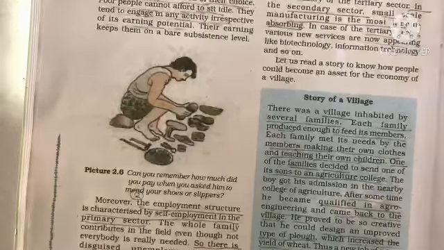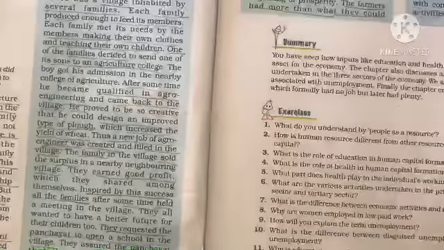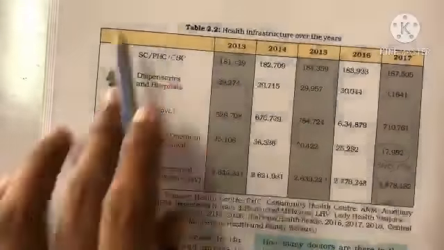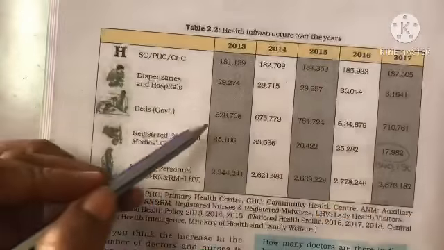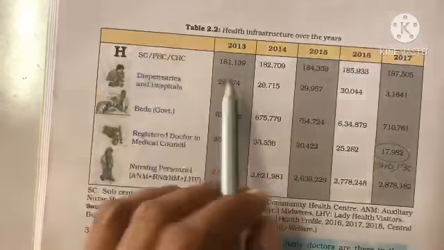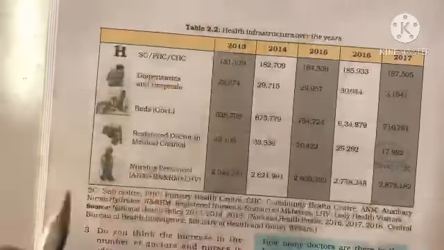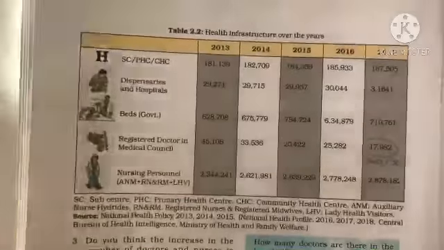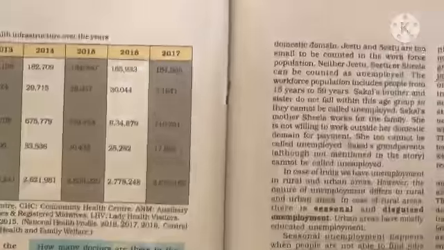So this is all about people as a resource, students. Each and every resource is important for us. Here you have got some information in tabular form. They will not ask you the figures, but just for a general understanding you go through them. Is that clear? All the best for the exam.